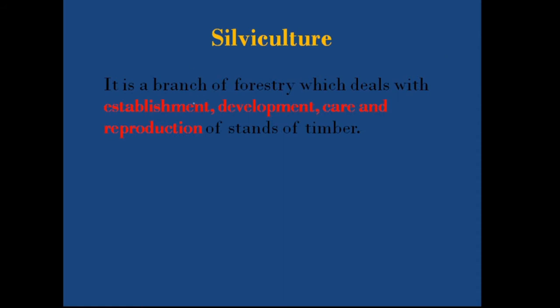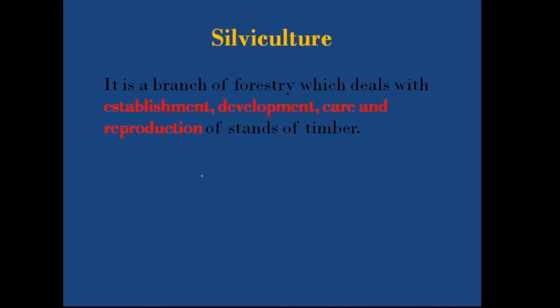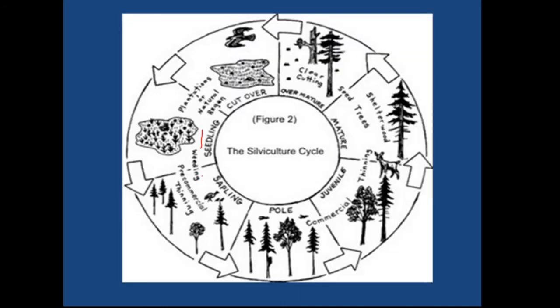Next is silviculture. It is a branch of forestry which deals with establishment, development, care and reproduction of the stand of timber, right? Let's look at this silviculture cycle, which means we are creating the stand, we are producing the seedling stage. Then next is establishment, which is creation, development and care. Development means we are developing it, right? From sapling stage it goes to pole, juvenile stage. Here we are doing caring activities like thinning. Thinning means removal of unwanted trees. So we are doing thinning activities which improve the stand.